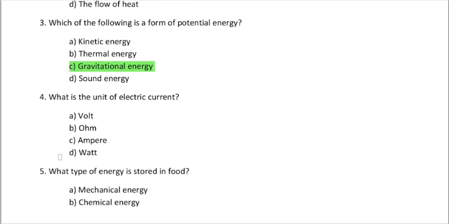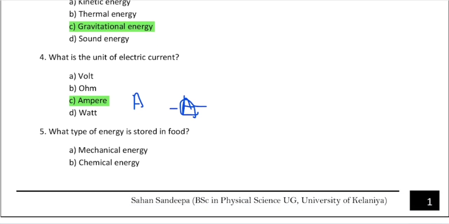Next one. What is the unit of electric current? Current now. What is the unit? Ampere. What is the symbol of that? Capital A. Ampere, right? We measure it by what is the one? Ammeter. The ammeter symbol is like this, a circle around the A. And you have some other units, right? Volt, voltage. Ohm, resistance. Your answer is ampere for the unit of electric current, right?